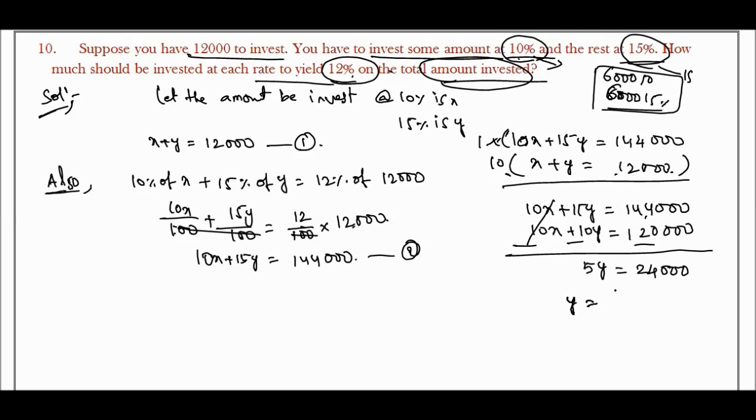Therefore y is equal to 24,000 divided by 5, which is 4,800.